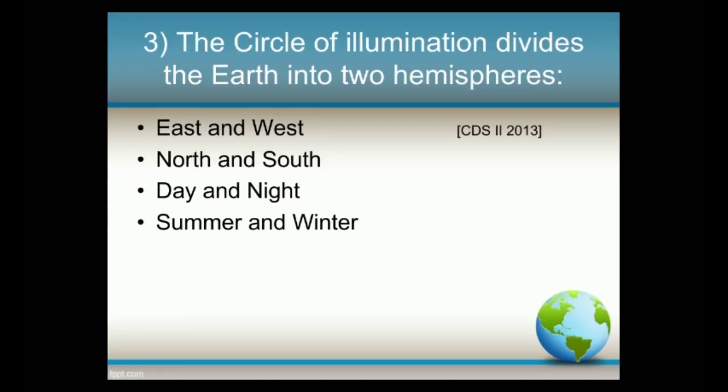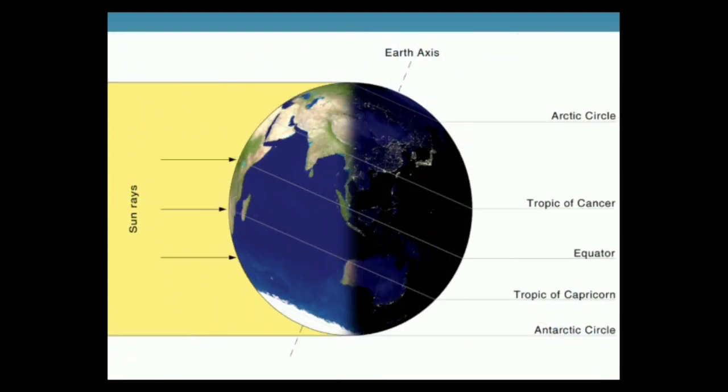Next, the circle of illumination divides the Earth into two hemispheres. What are they? Options: east and west, north and south, day and night, summer and winter. And the answer is day and night. Now let us understand this in detail. This is the image showing the formation of day and night on the Earth.